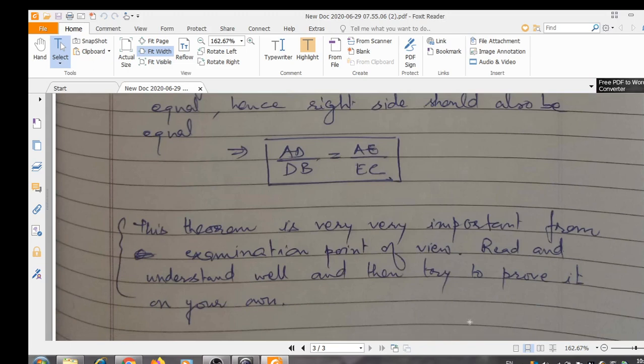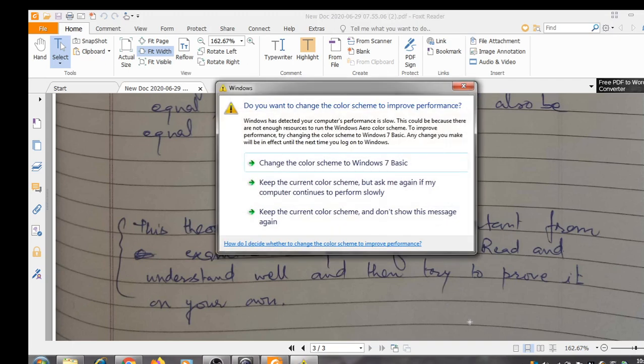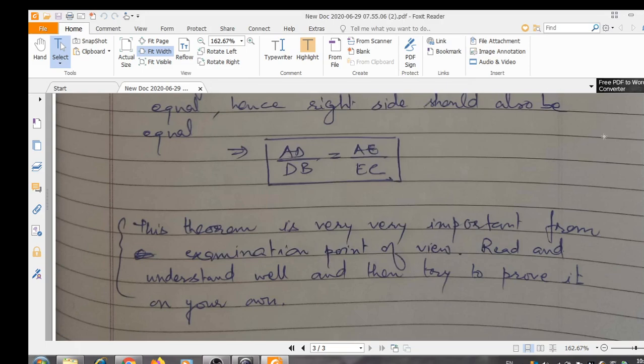This theorem is very, very important from examination point of view. Read and understand well and then try to prove it on your own, and in case of difficulty you can call me. Thank you.